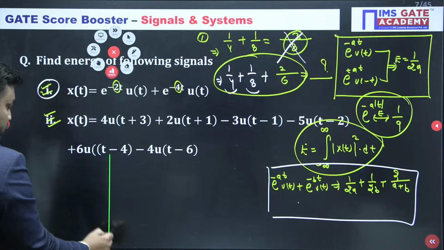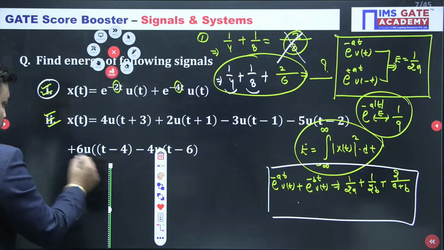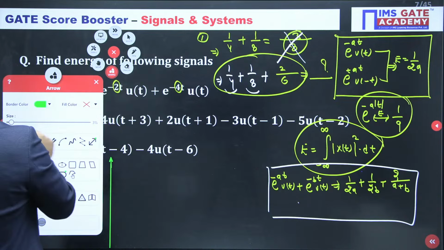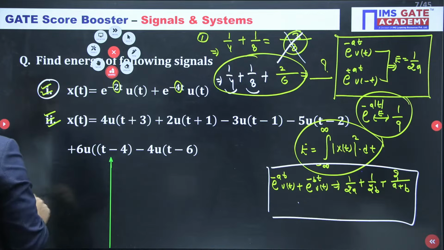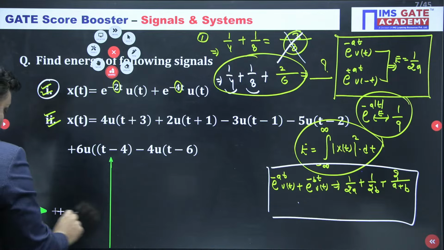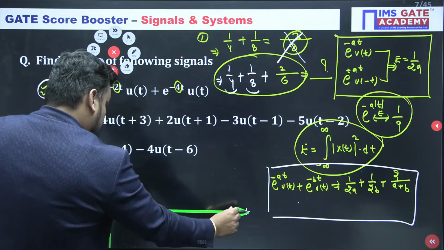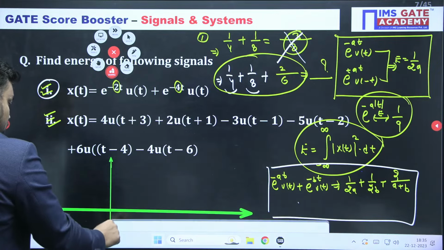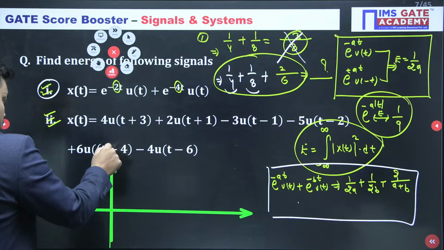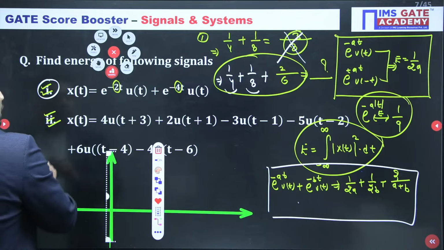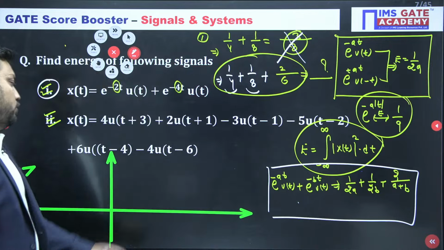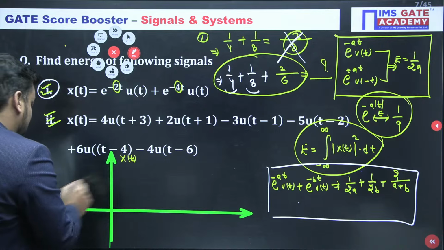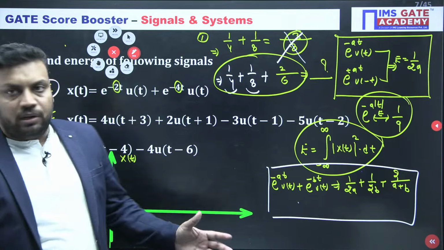Meanwhile, what will I do? I am just making the axis so that I can draw the curve here. I will make my final curve here, but first of all, you should try. I am just drawing the x of t here, and once I have the xt waveform, I will apply the short trick and find the energy or power.